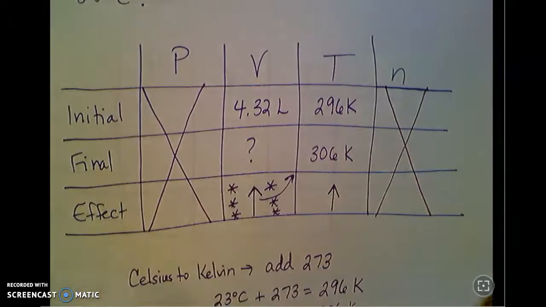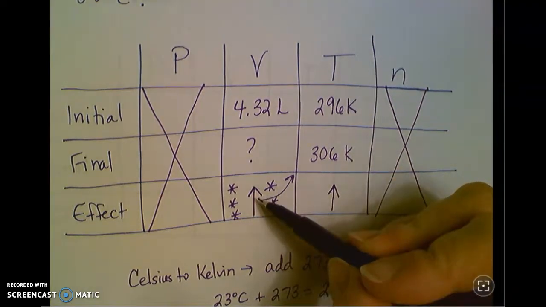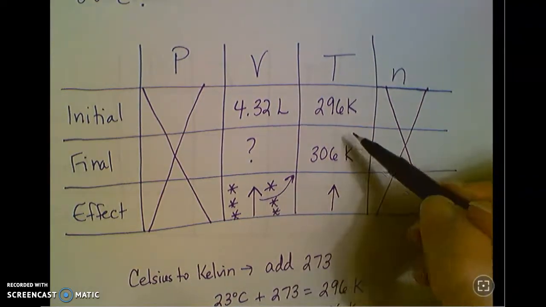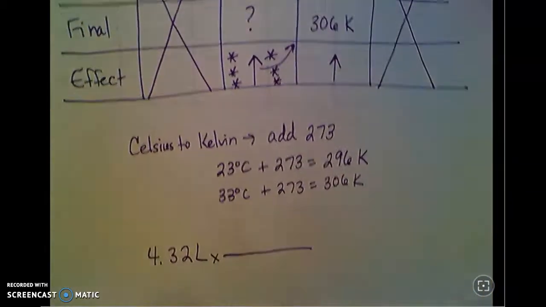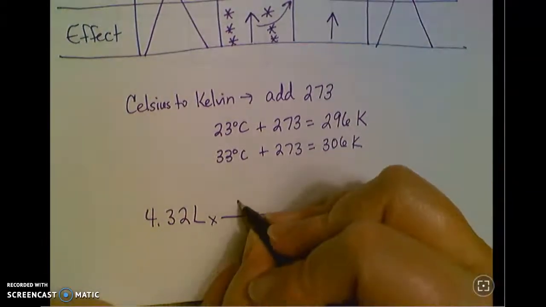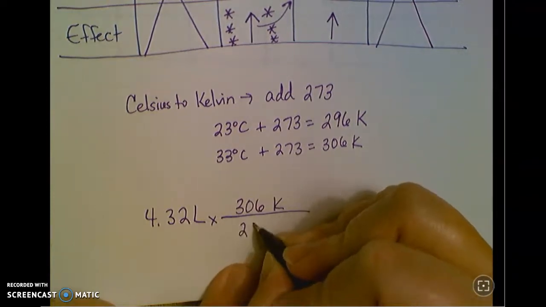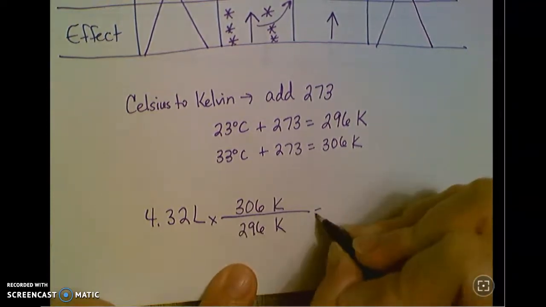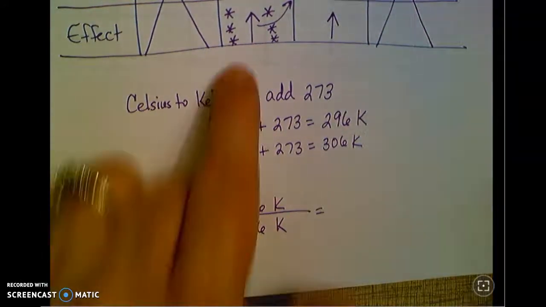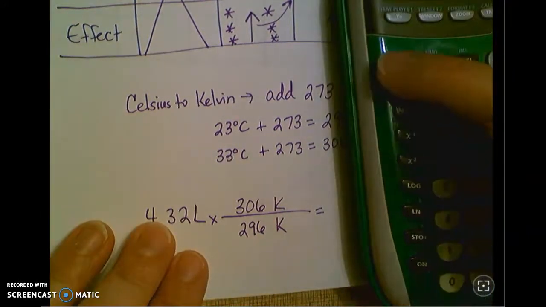So I'm going to start with what I'm looking for, which is a volume, 4.32 liters. This volume is going to increase because of the temperature increase. So the bigger of the two numbers goes on top. The smaller goes on the bottom. Remember, the arrow points to where the big number goes.